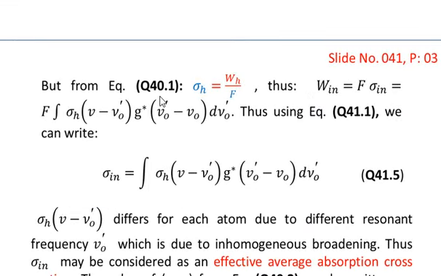But from equation 41.1 in the previous slide, we have defined sigma h, that is the cross section for the homogeneous transition, is equal to wh divided by F. That is the transition rate in case of homogeneous broadening divided by the beam flux capital F. So this is what we have explained in the previous slide, that is sigma h is equal to wh over capital F.